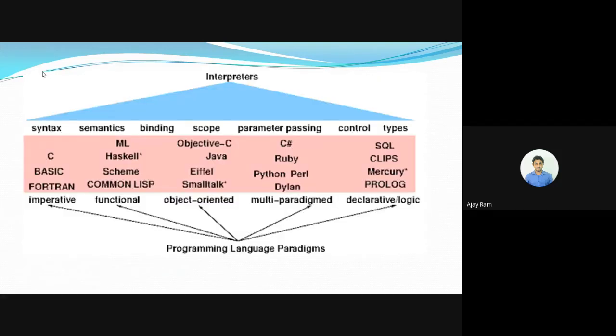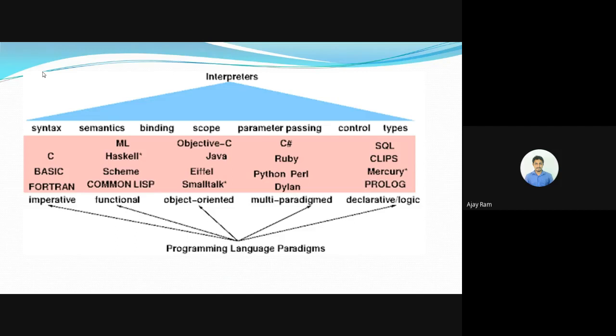Now see how programming language paradigms are divided. By means of syntax, some languages are derived, and those are called imperative languages. By means of semantics, some other languages are derived, which are called functional languages. By means of scope and binding, some other languages are derived, which are called object-oriented languages. By means of passing parameters, some languages are derived, which are multi-paradigm, a combination of two or three paradigms. And finally, based on the types and all, we have declarative or logic languages.